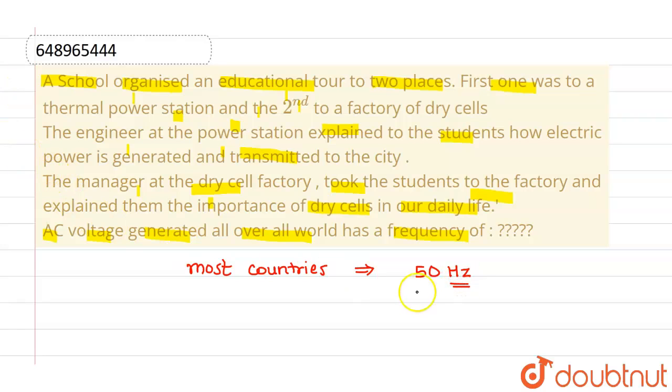That means in 1 second there will be 50 cycles. There will be 50 times change in direction of the voltage or alternating current. So these are cycles per second, 50 cycles per second. This is the standard frequency of alternating voltage in most of the countries. I hope you understood. Thank you.